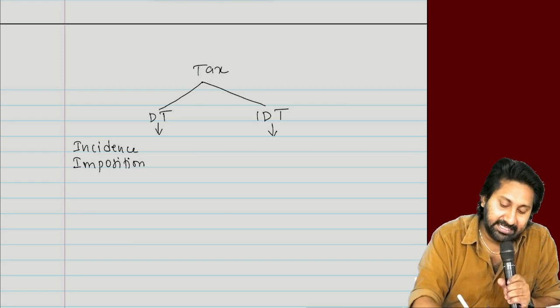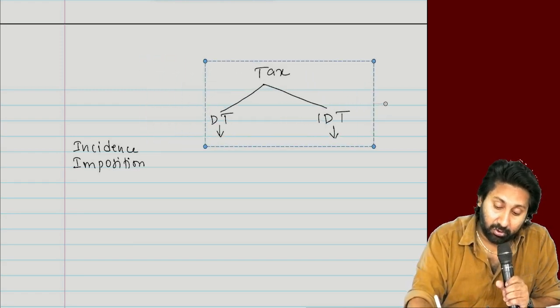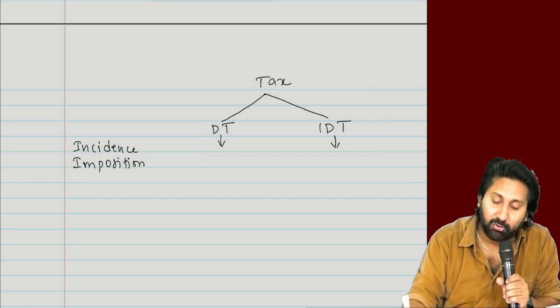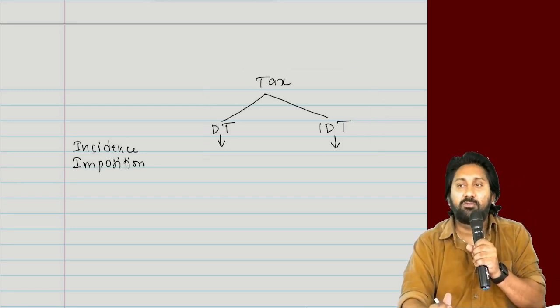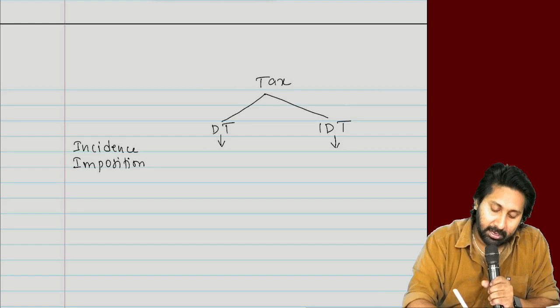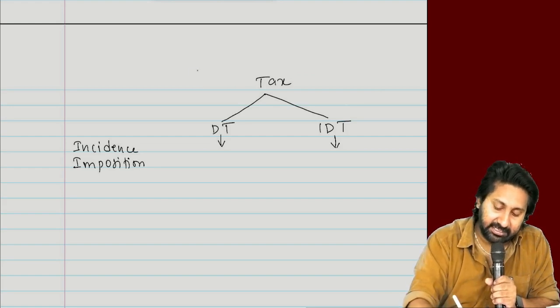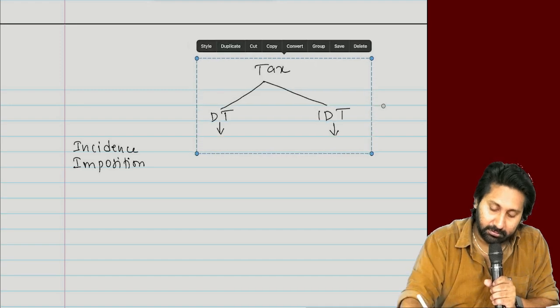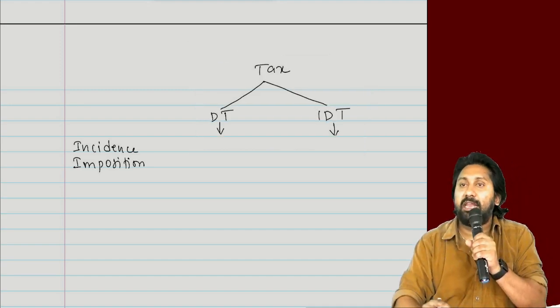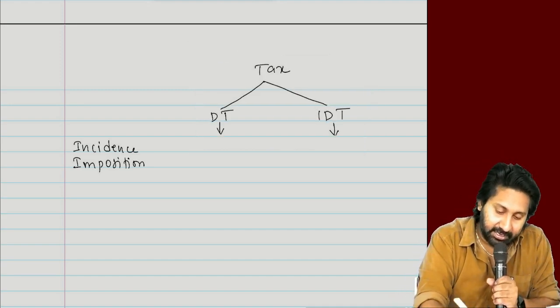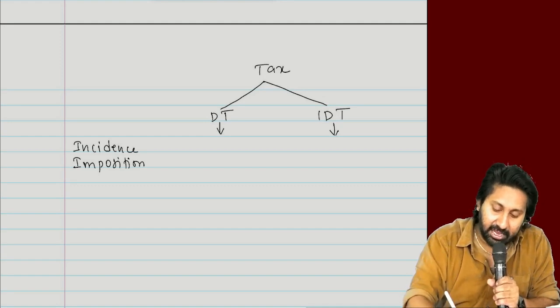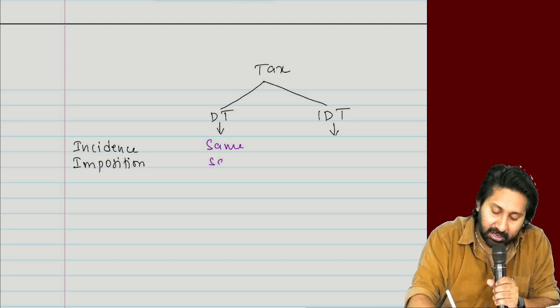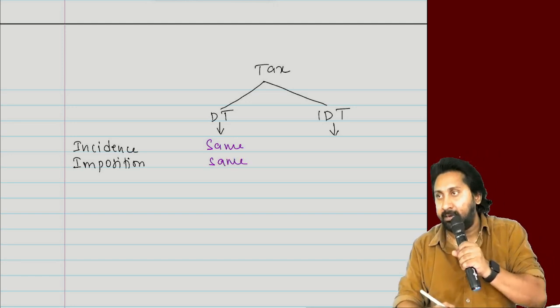Incidence means who has to do what in order to levy that tax. In case of direct taxes, incidence and imposition will be on the same person.